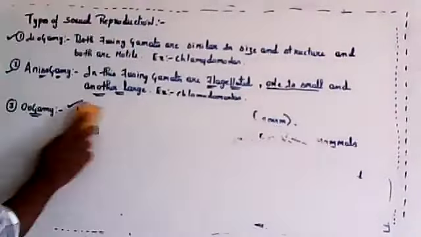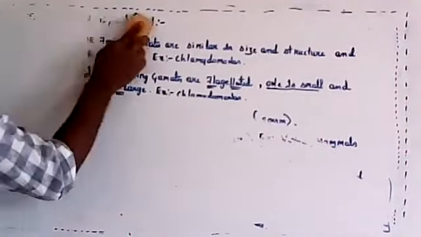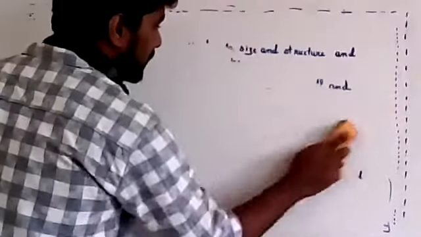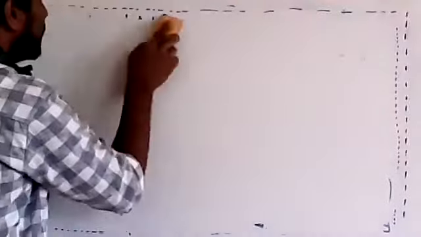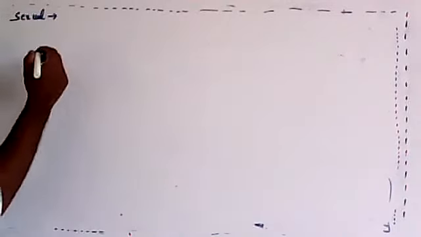Fine. So next is reproduction. The first one was sexual reproduction, and now we learned about sexual reproduction. There are three types of sexual reproduction: isogamy, anisogamy, and oogamy. So sexual reproduction is over.